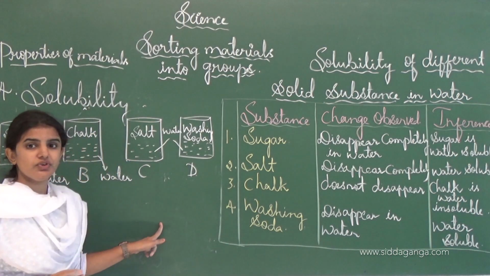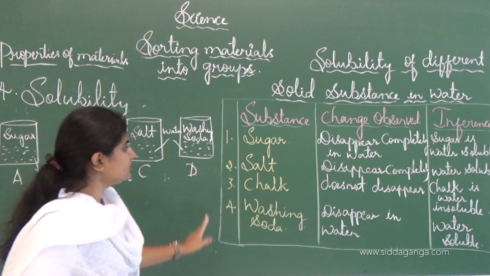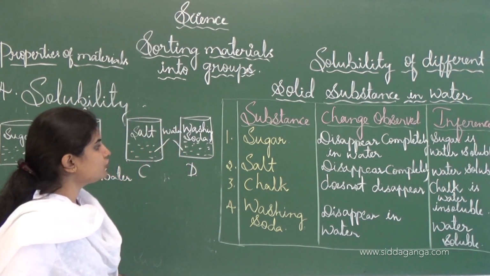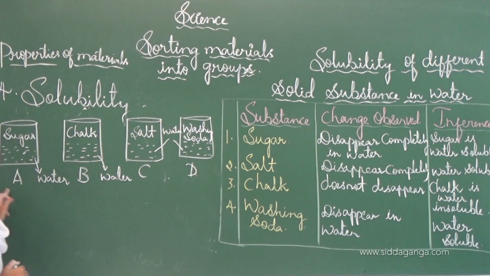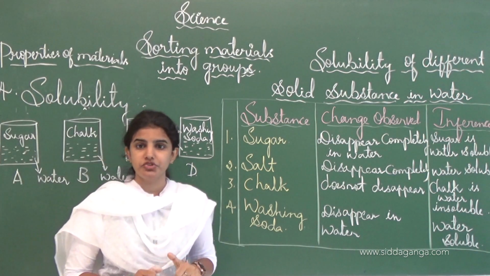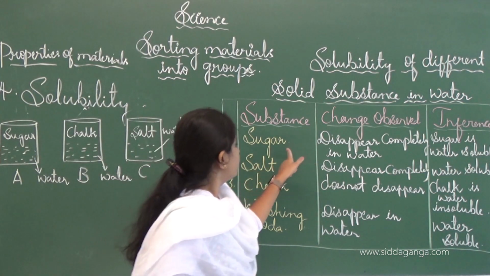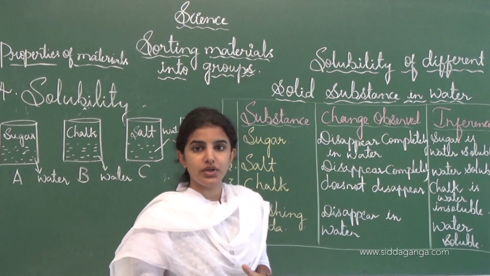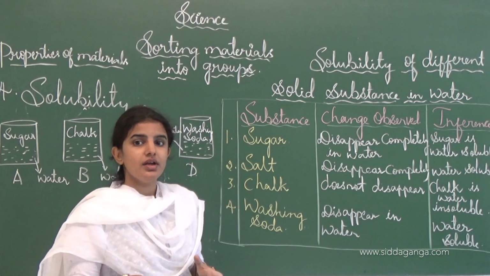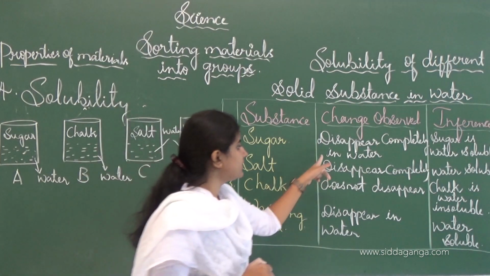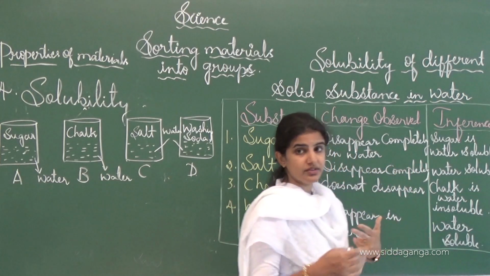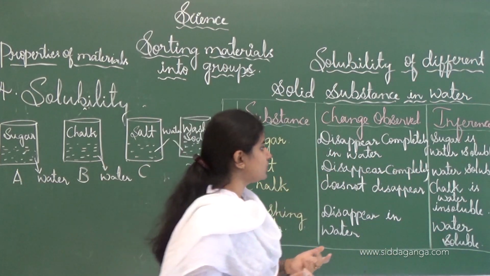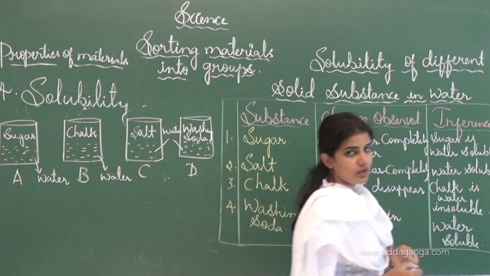The following table gives us information about these substances, in which the first one is sugar. From this activity, I will take sugar in a beaker and dissolve it in water. The change we observe in each beaker is that sugar disappears completely in water. After stirring, it disappears completely, and the inference is that sugar is water soluble.